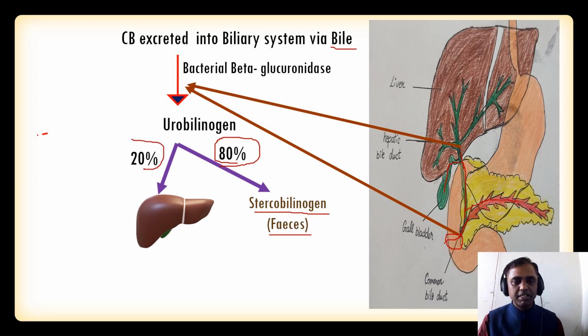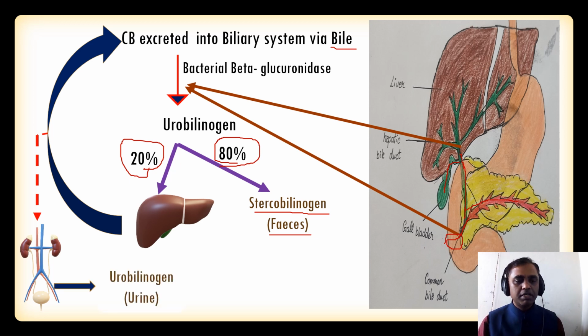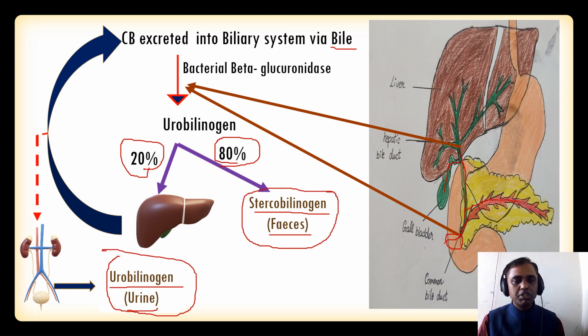Where 20% again goes to the liver, and this 20% will go for the further same process. And some amount of the conjugated bilirubin reaches the kidney, where it is converted into the urobilinogens. So this is the urine. This urobilinogen gives the color to the urine, whereas stercobilinogen gives the color to the stools. So this is the normal bilirubin metabolism.